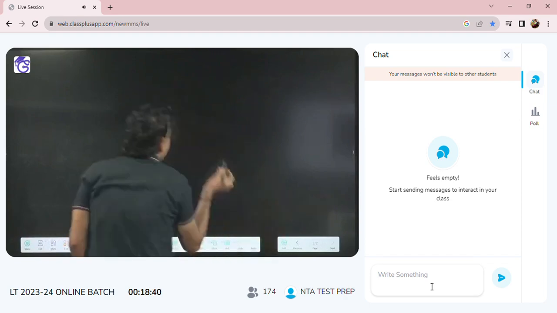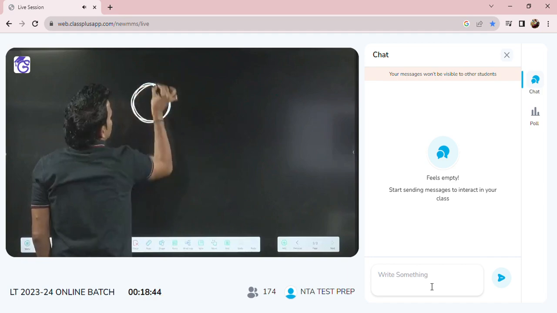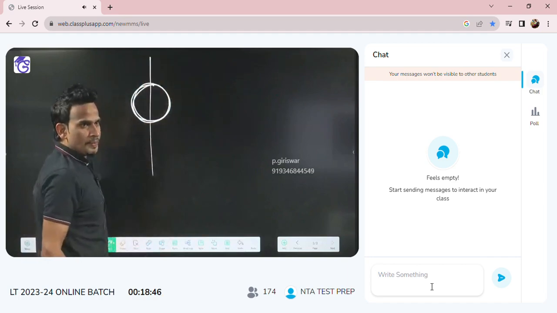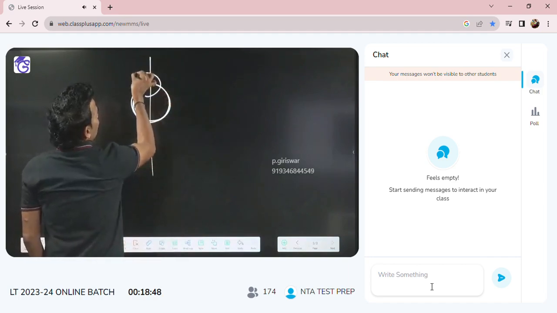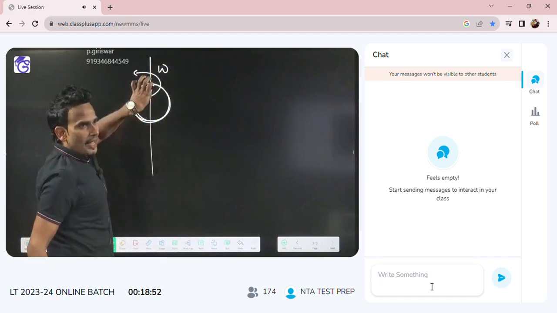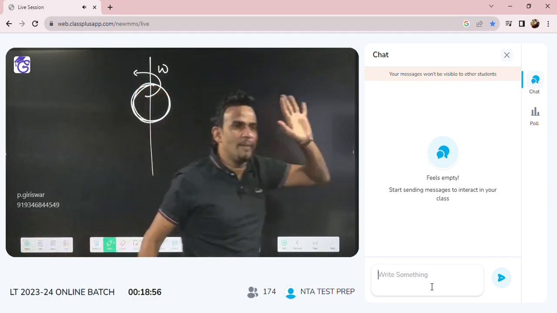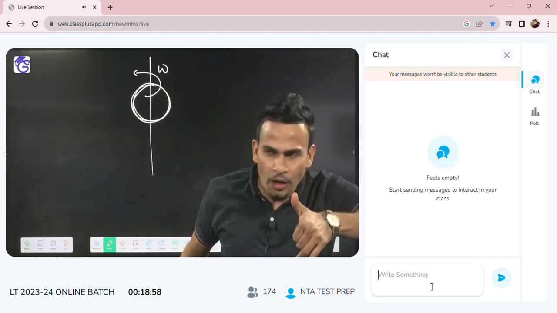A NEET 2019 question. They said one sphere is there, rotating with angular velocity omega. If this sphere expands, L will remain the same. Very good. The question was asked like this.